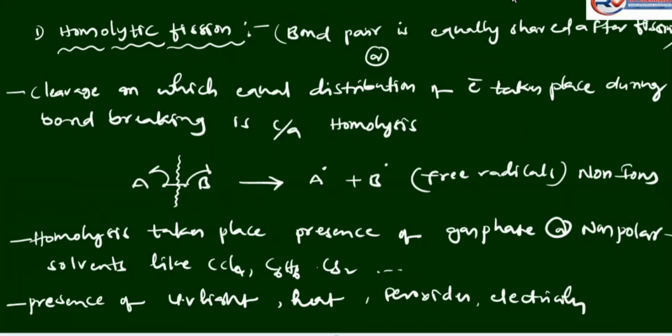In homolytic fission, the bond pair is equally shared after the fission, forming free radicals. It occurs in the gas phase and non-polar solvents like carbon tetrachloride, benzene, and carbon disulfide, and in the presence of UV light, heat, peroxides, or electricity.